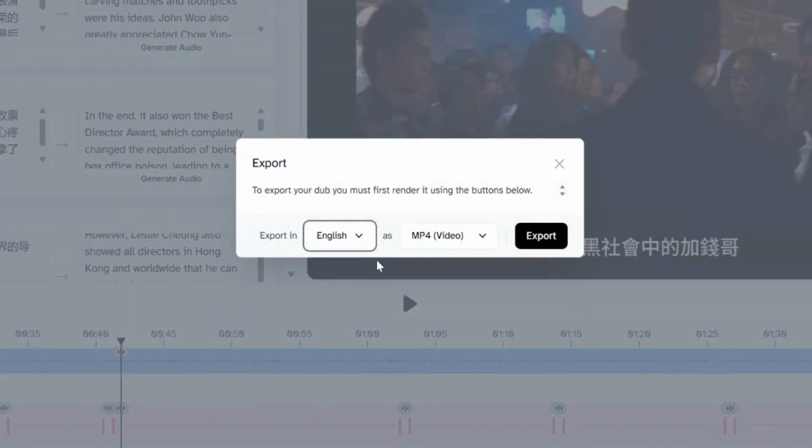Okay, so let's hit export and select English. And then select MP4, or you can select just the MP3 file.